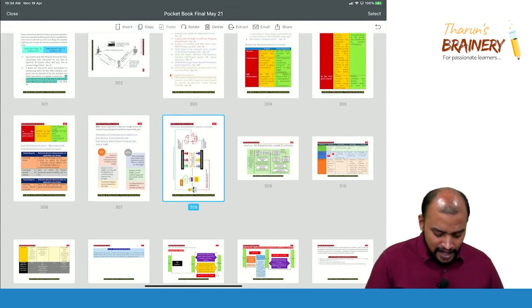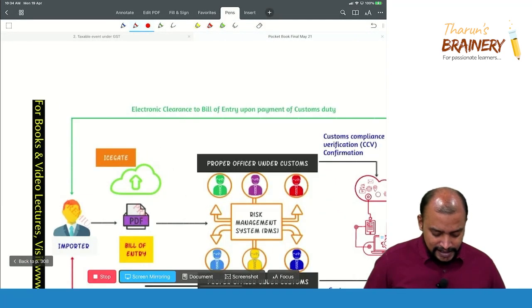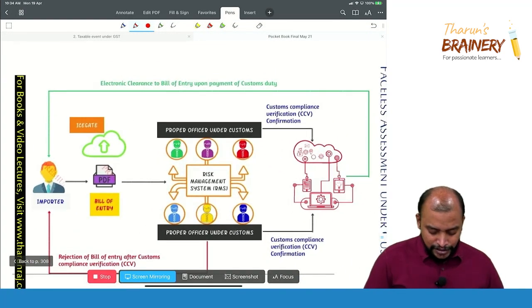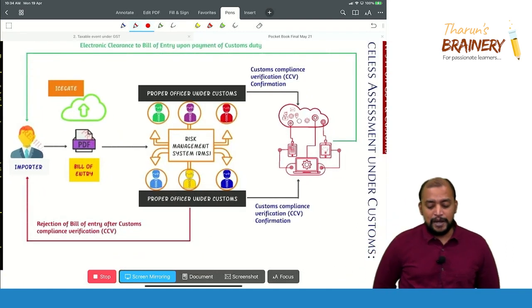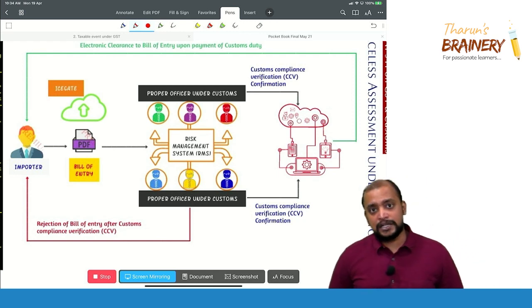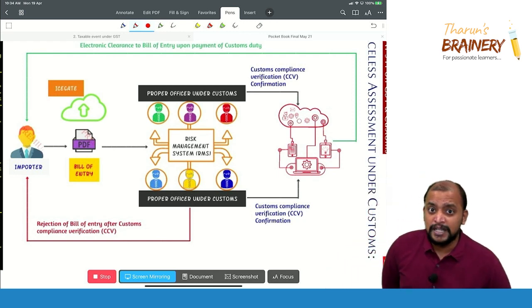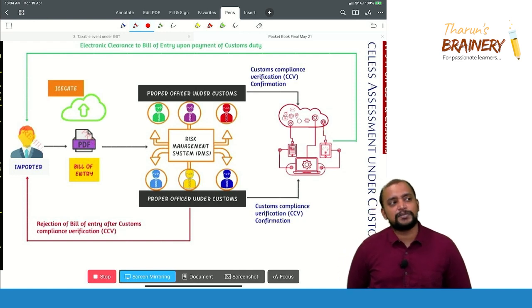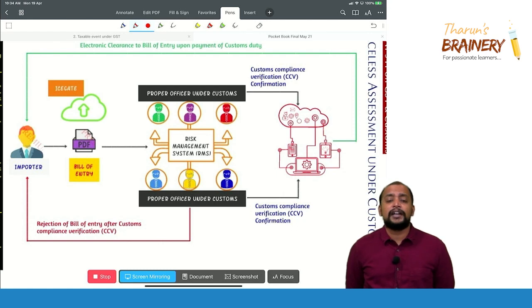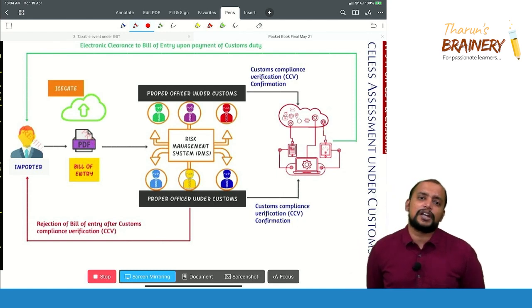Then we have something called faceless assessment under customs. This is also one of the amendments under customs for your May 21 exam, that is faceless assessment. What is this faceless assessment? Previously, we used to file a bill of entry and that would go to the jurisdictional customs officer.